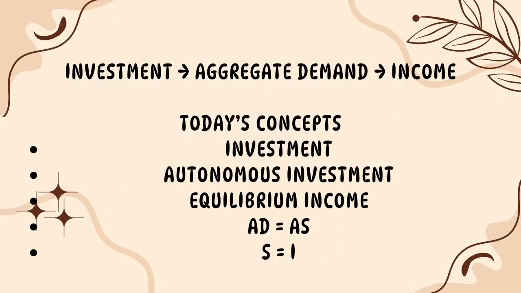Hello everyone, welcome back to chapter 3, Determination of Income and Employment. In our previous video, we studied consumption and saving and learned about APC, MPC, APS and MPS. And today we are going to connect those topics with another important component of this chapter, which is aggregate demand